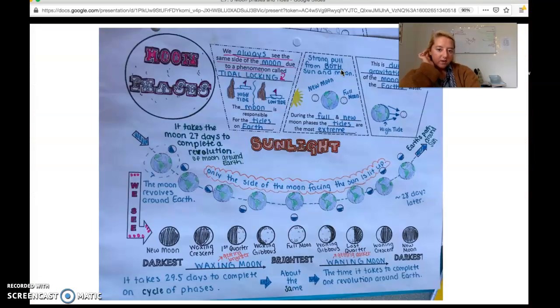Okay, this is where we're going. These are our doodle notes today. Remember, doodle notes, I do expect you to use color.